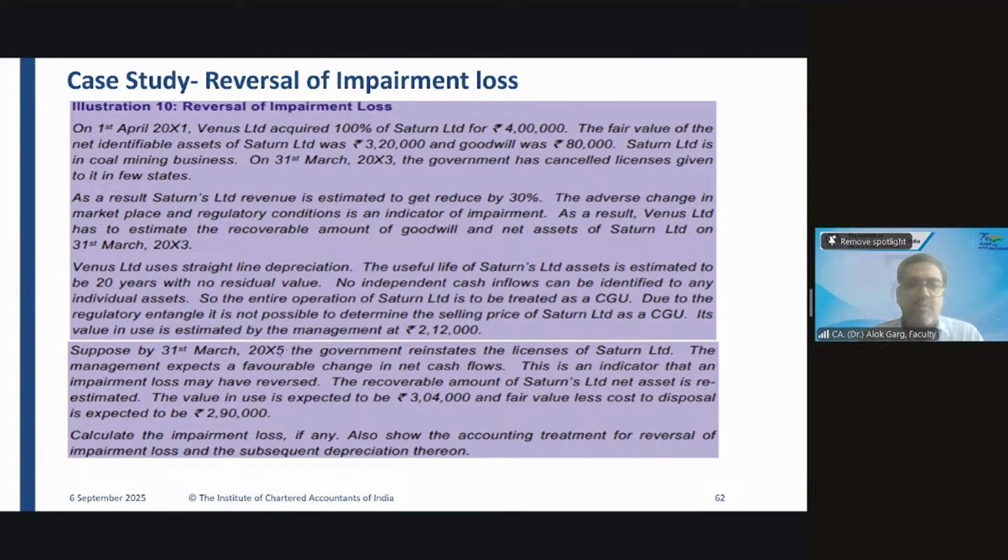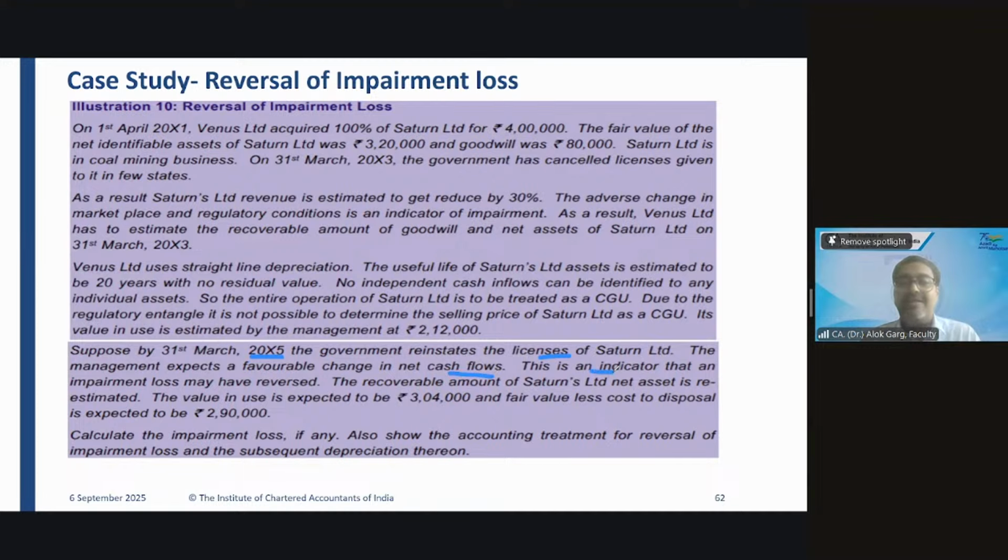Suppose by 31st March 20x5, meaning after how many years? After 2 more years, the government reinstates the license of Saturn Limited. Which kind of indicator, favorable or unfavorable? Favorable. Management expects a favorable change in net cash flows.